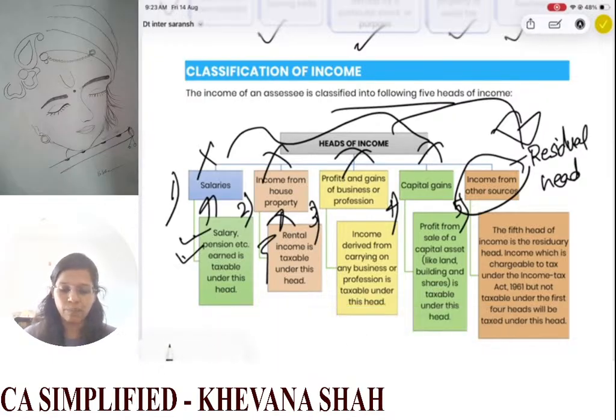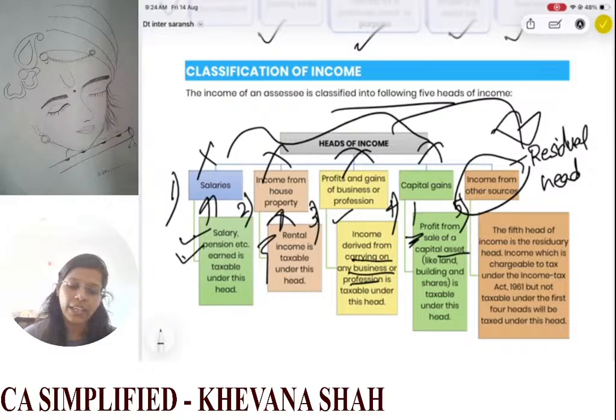So any income that you are deriving from carrying on any business or profession will be taxable under your PGBP head. Then if you have any capital gains, that is if you have any profit from the sale of a capital asset. Now capital assets are defined in these. So any of the profits that you are receiving from the sale of such capital assets will be taxed under your capital gains head.